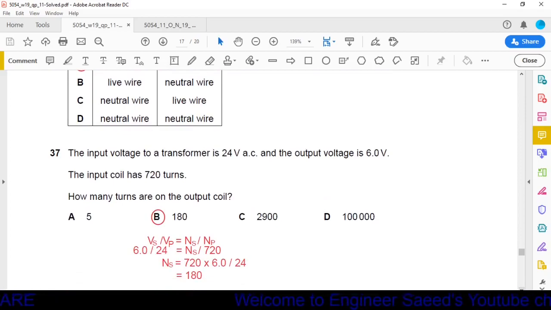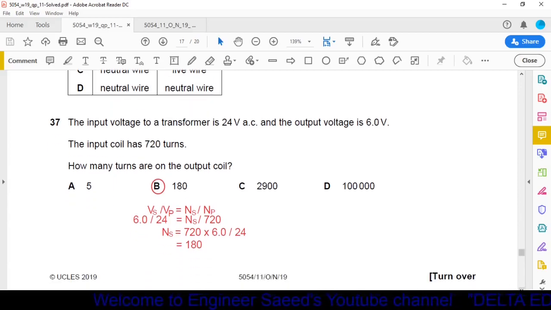Question number 37. The input voltage to a transformer is 24 volt AC and the output voltage is 6 volt. It is a transformer. Primary voltage or input voltage is 24. Secondary voltage or output voltage is 6 volt. The input coil has 720 turns. How many turns are there on the output coil?